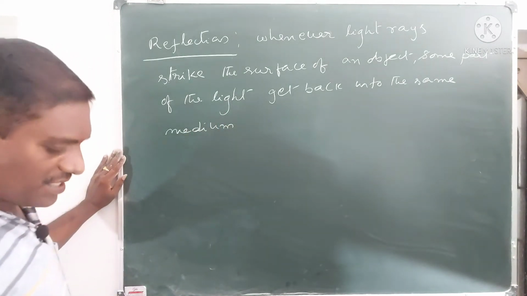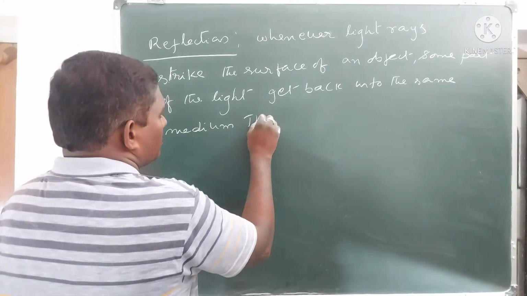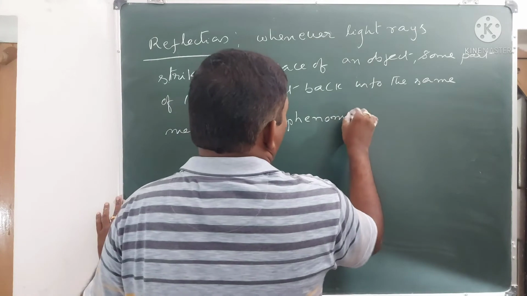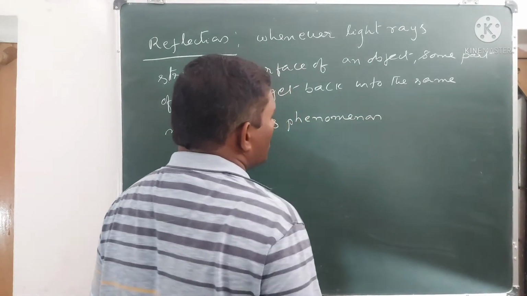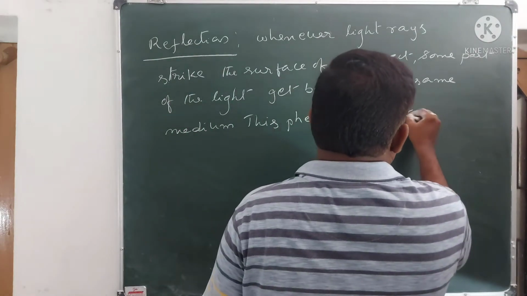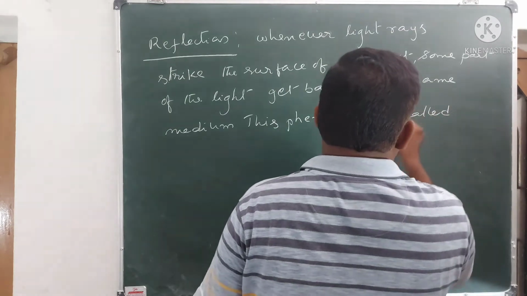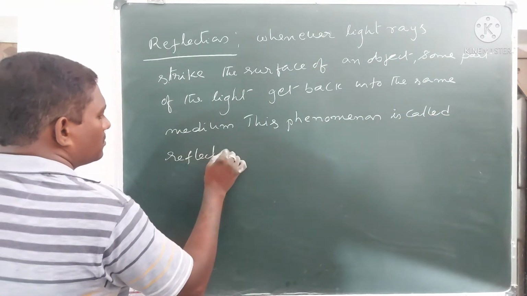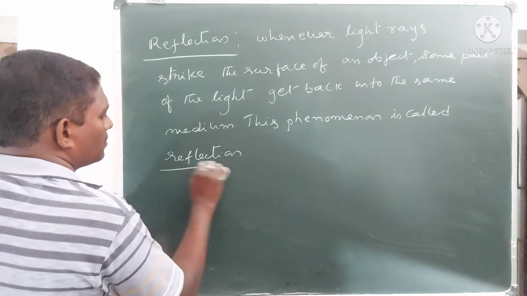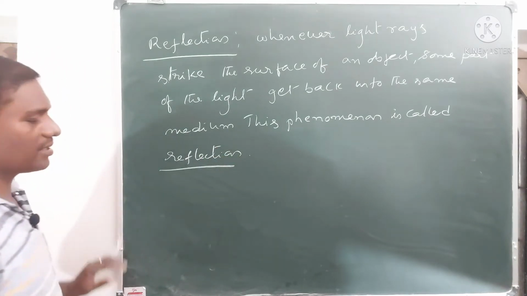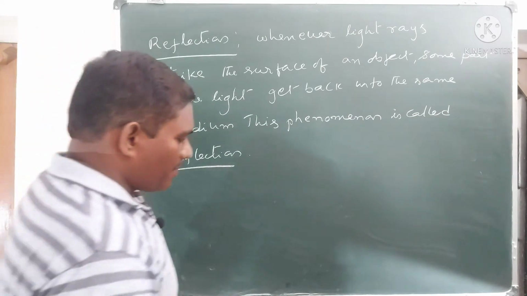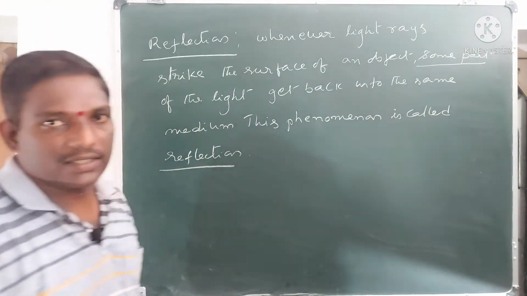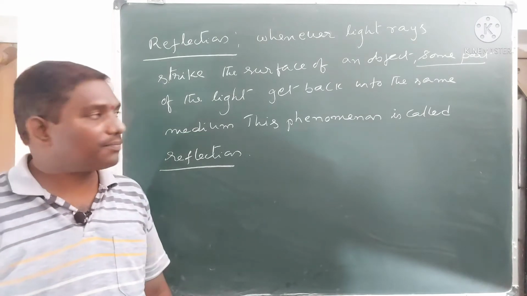This phenomenon is called reflection. Here we mention some part, not the whole light, only some part of the light is getting back.